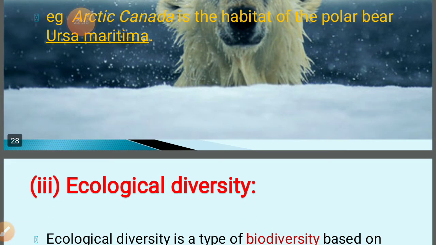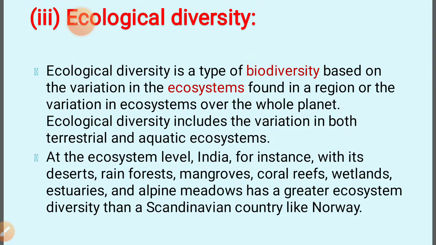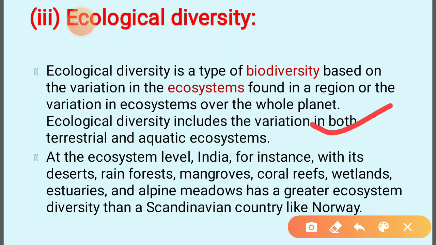Now come on, try to understand ecological diversity. It is a type of biodiversity based on the variation of ecosystems. This is the reason I told you about habitat and the different types of ecosystem found in a region, or the variation in the ecosystems over the whole planet. Ecological diversity includes variation in both terrestrial as well as aquatic ecosystems.